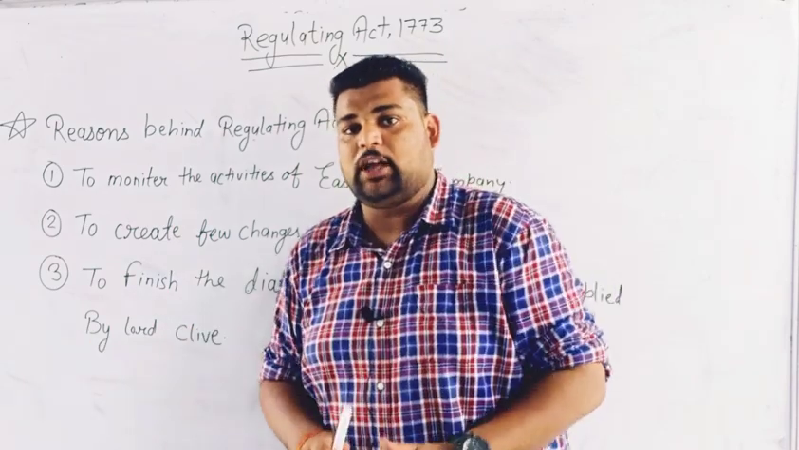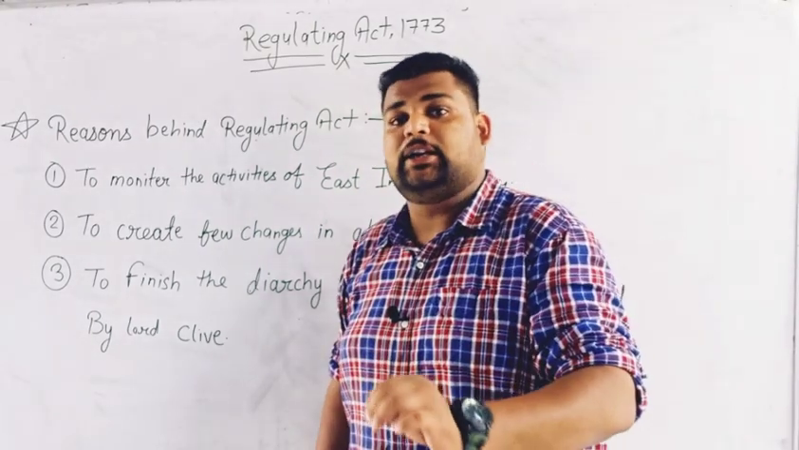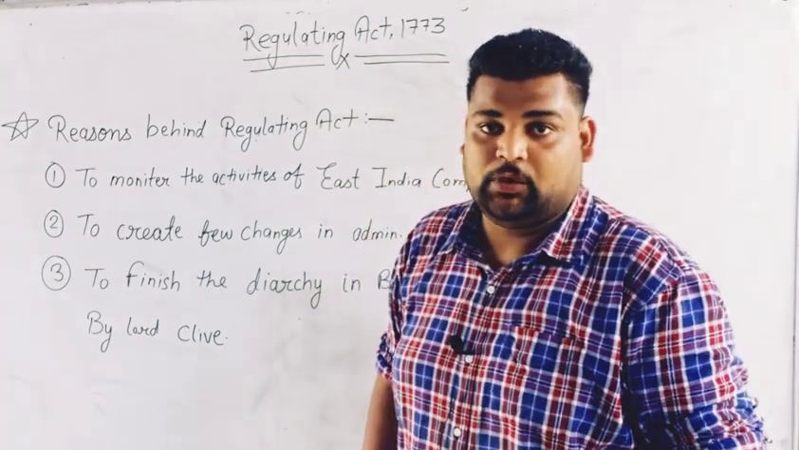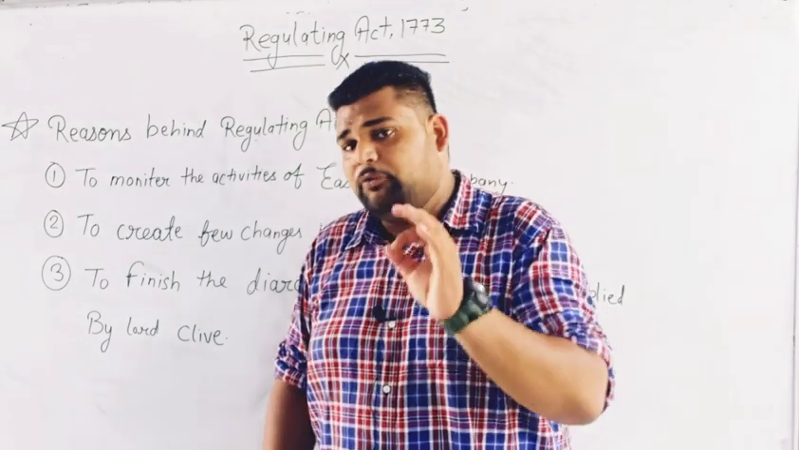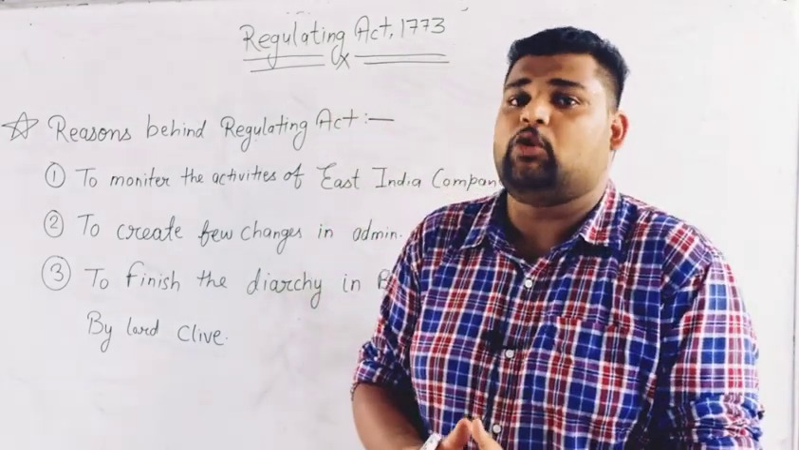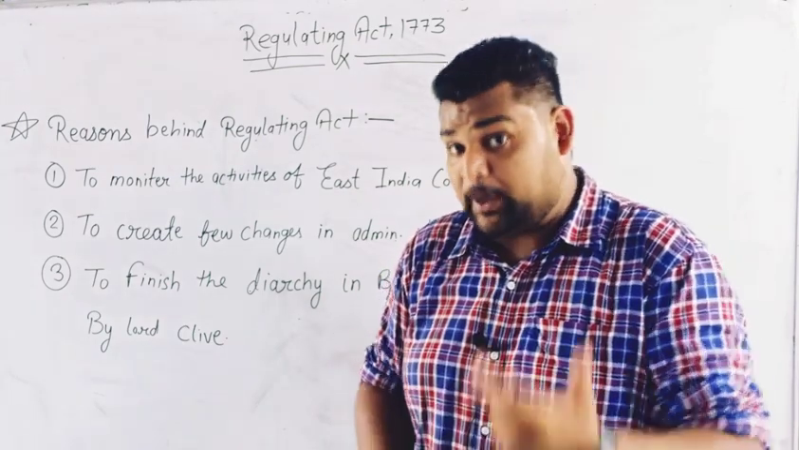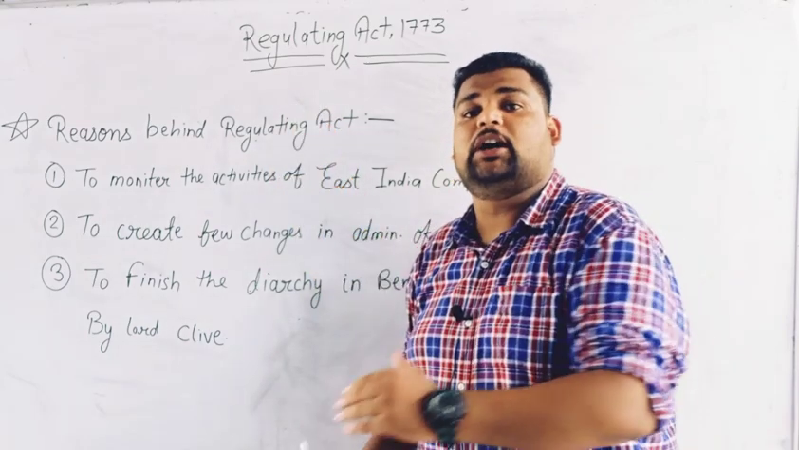So we are talking about the topic of Regulating Act 1773, which is a topic of political science. It is the first topic we are discussing. Let us know about the Regulating Act 1773. Before that, we should also know how British rule was applied in India, because this was the first act applied in India by the British government.